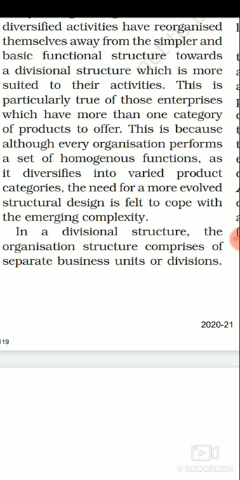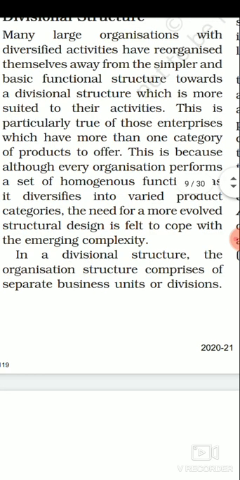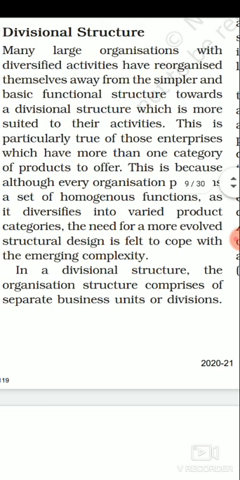For example, suppose we have an organization ABC which is offering consumers cosmetic products, footwear, and skincare products. Because the variety of product offering is more, not one single product, they will go with the divisional structure. First they will make a separate division according to the product.